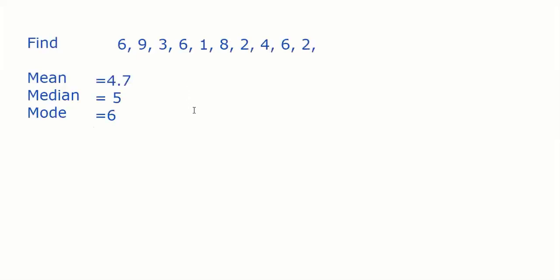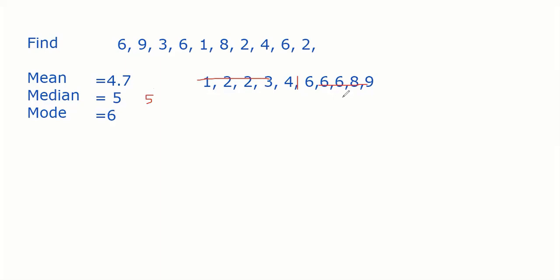Can you explain the median one again? Like how you got 5? What you have to do in median is first rearrange all the data. What comes is 1, 2 and 2 twice, 3 once, 4 once, 6 three times, 8 and 9, correct? I didn't actually rearrange. You have to rearrange, guys. So from here these 4 are gone, from here these 4 are gone, and between 4 and 6 comes 5, so 5.